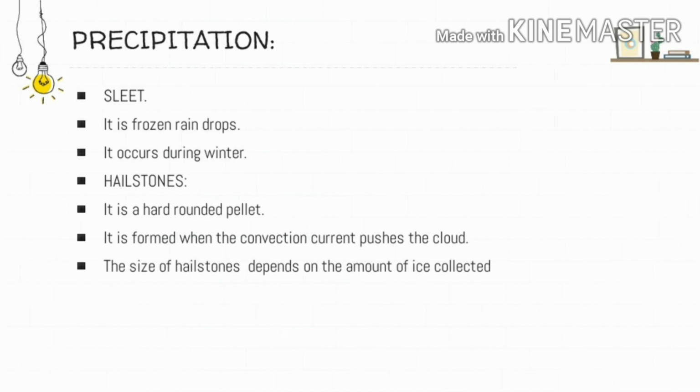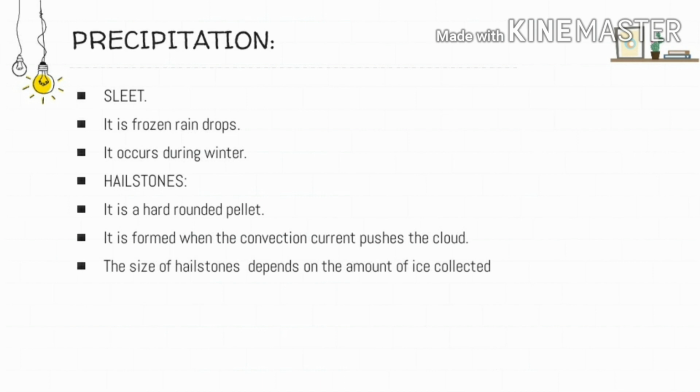The next one is the hailstone. A hailstone is a hard rounded pellet, but it's not always hard and rounded. Sometimes a very irregular lump of ice also forms the hailstone. So how does it form? It is formed when the convection current pushes the cloud. Raindrops have coalesced with each other, and the formation of larger raindrops has taken place, and they are falling down on the surface of the earth.